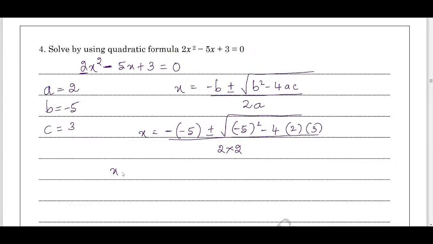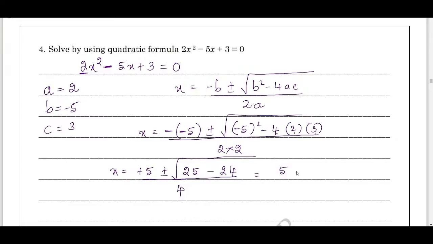Now x equals minus into minus becomes what? Plus 5 plus or minus square root of minus 5 whole square, we get minus into minus plus, 5 into 5 is 25 minus 4 2s are 8, 8 into 3 is 24 whole divided by 2 times 2 is 4.